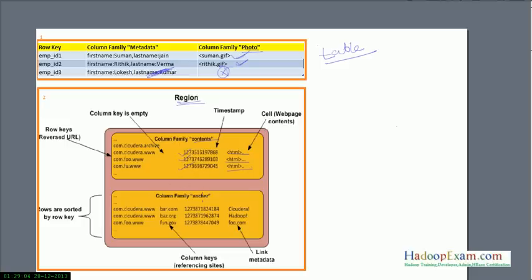Similarly, this is another column family called the anchor column family. This is again with the row key, and it is all sorted. The data is always sorted by row key. Now these are column keys to identify the column qualifier, referencing the size, this is your timestamp, and this is your link to metadata. So this is the way the data is stored.